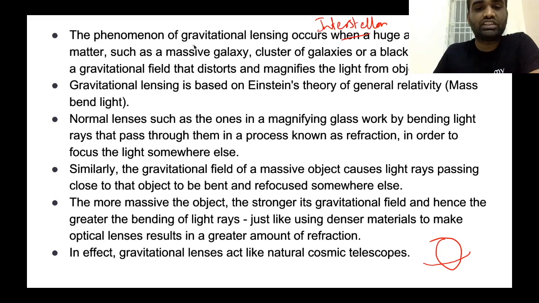This phenomenon of gravitational lensing occurs when a huge amount of matter, such as a massive galaxy, a cluster of galaxies, or a black hole, creates a gravitational field that distorts and magnifies the light from objects behind it.